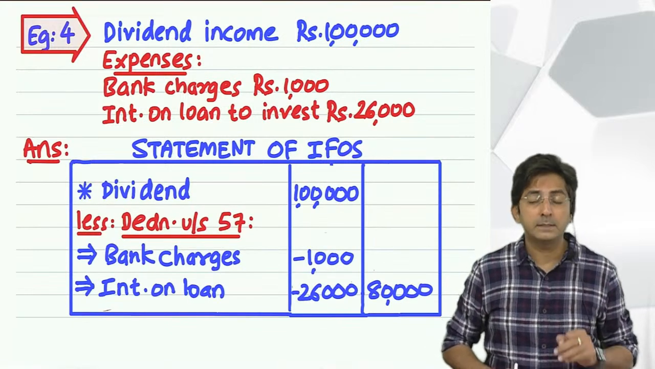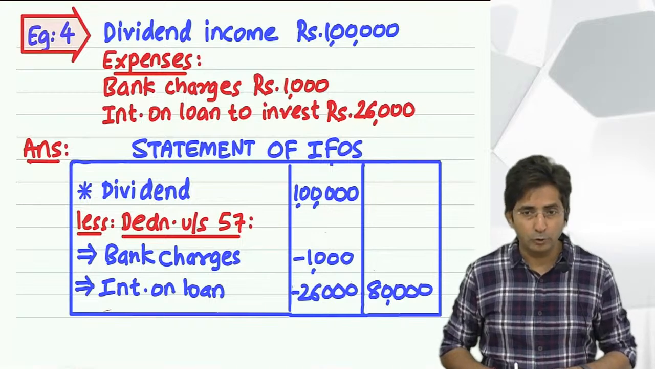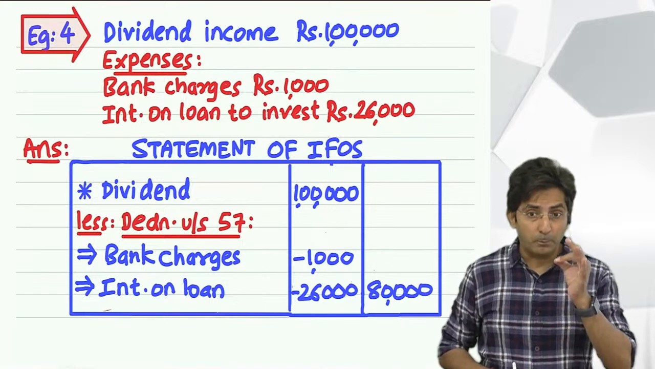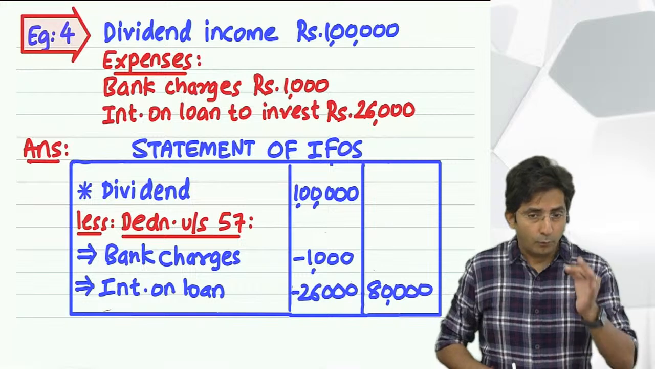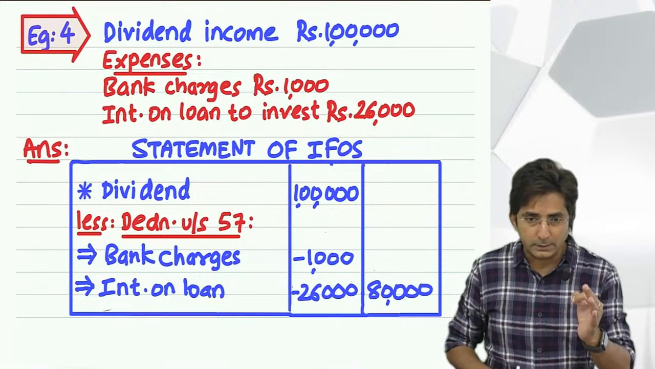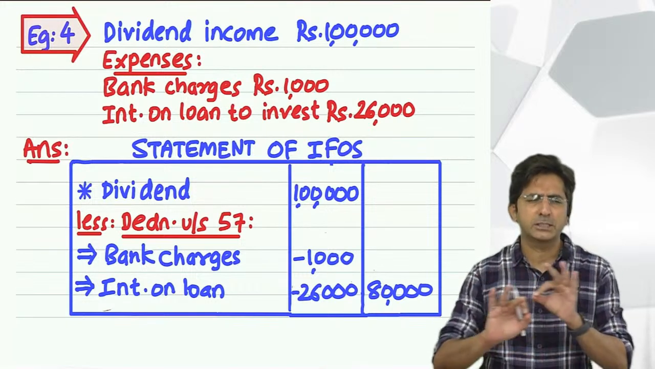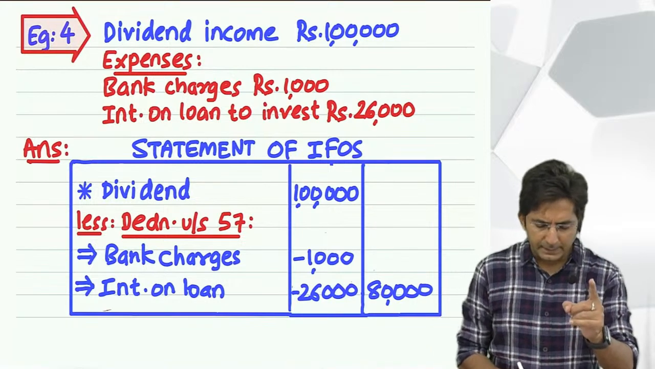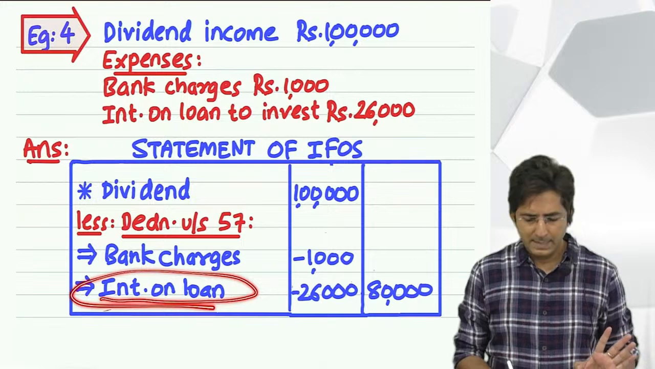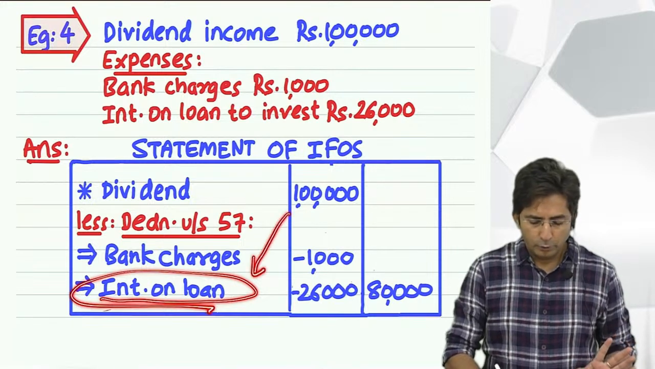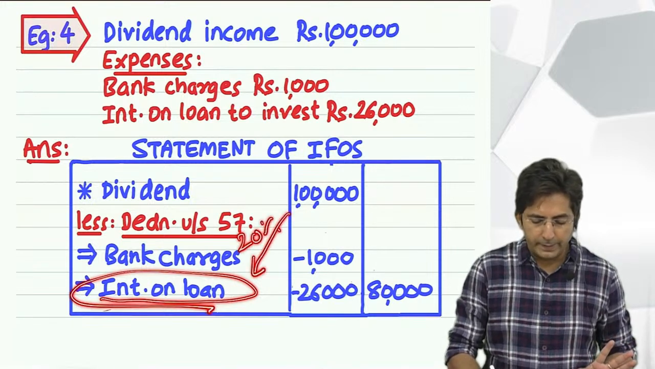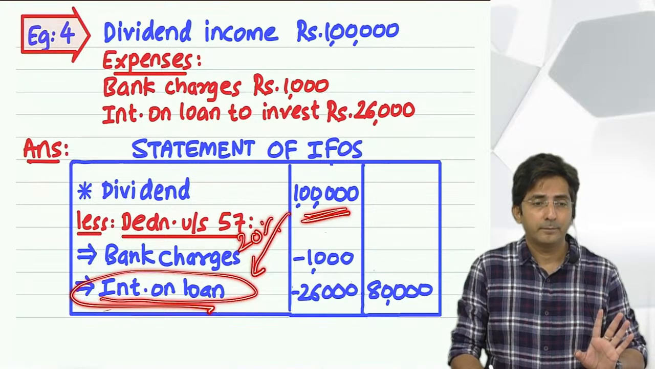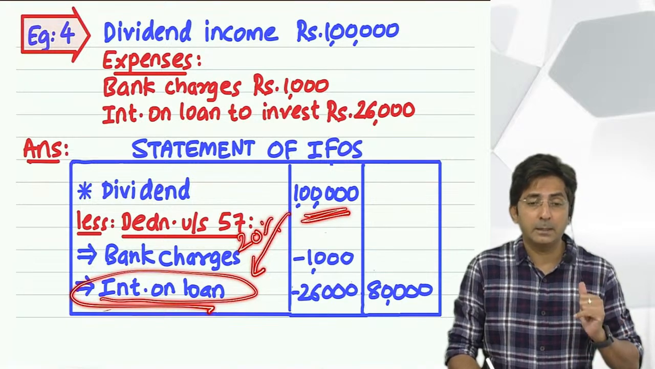Okay. But this is wrong. Why, do you know? Because there is one special point for dividend income. For dividend income, you know what the law says? You will not get any deduction. You will get only one deduction, that is interest on loan, and that too maximum 20% of your dividend income. What did I say? Repeat.